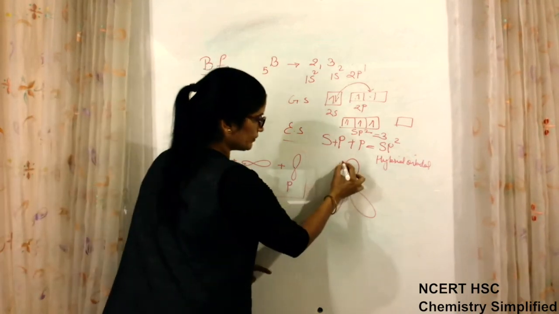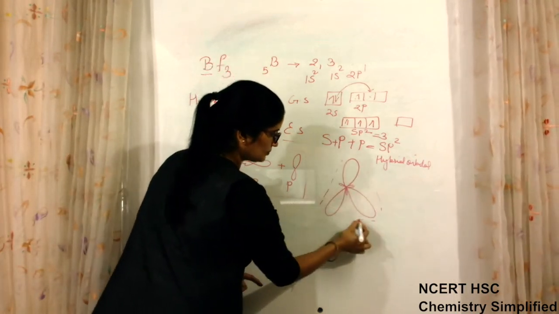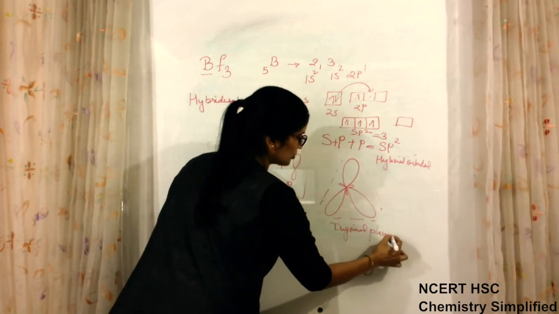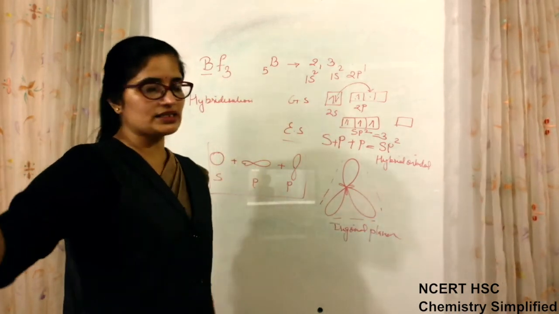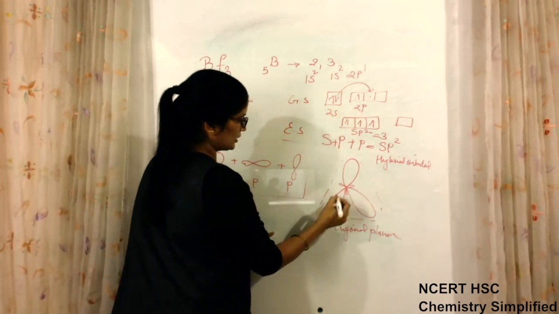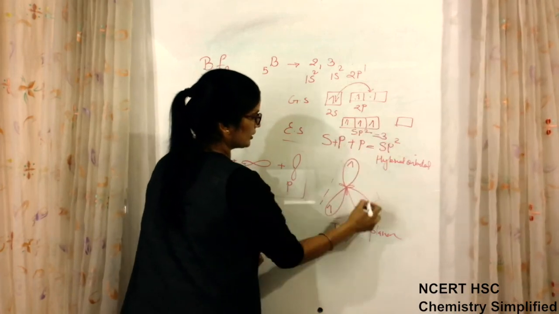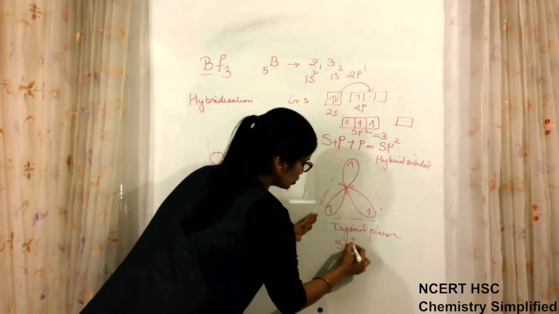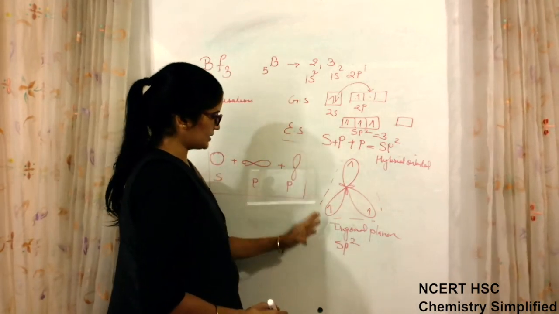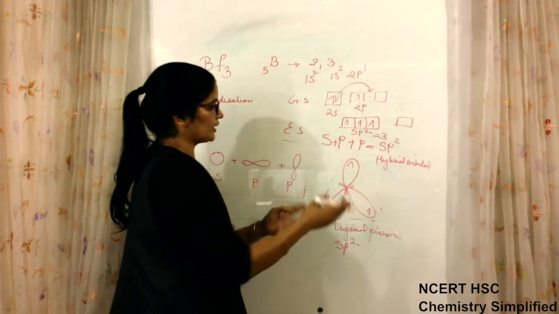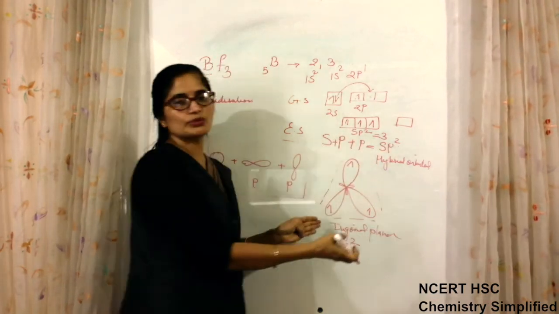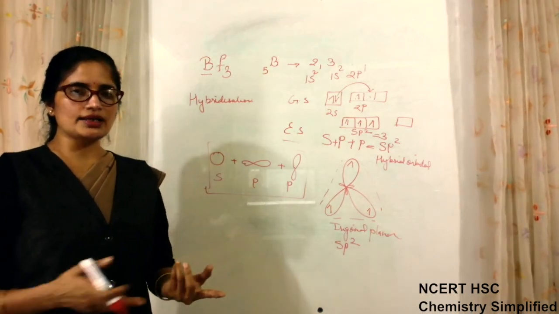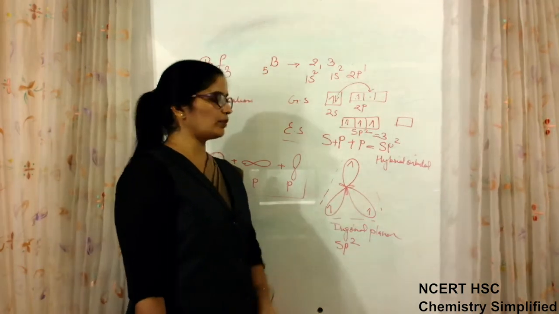Now this is actually what you can see: trigonal planar geometry, which is also there in VSEPR theory. One electron here, one electron here, and one electron here. This is sp2. The orbitals have merged together and then been distributed again, just like colors merged together and then redistributed as the same color. So this is sp2 type of hybridization.